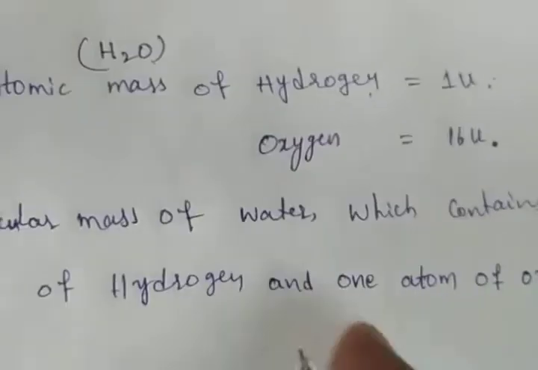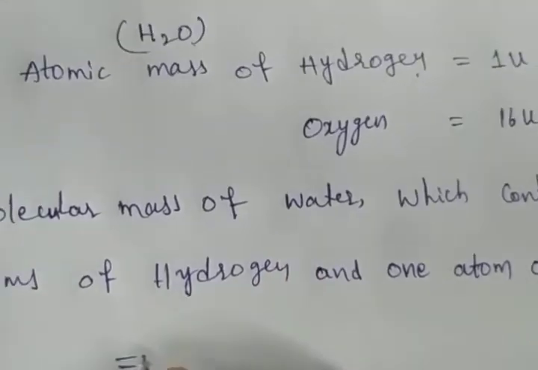Now we have to calculate. How many atoms are there?